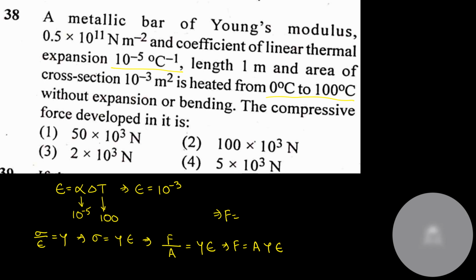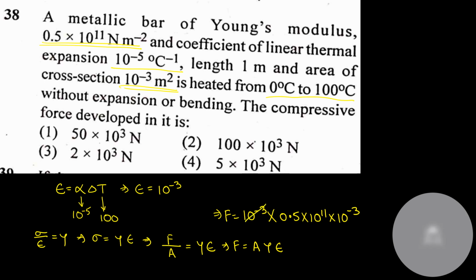Area is nothing but 10 to the power minus 3. So 10 to the power minus 3 into Young's modulus. What is the value of Young's modulus? 0.5 into 10 to the power 11. And what is the thermal strain? Thermal strain is nothing but 10 to the power minus 3 into 10 to the power minus 3. So minus 3 minus 3 minus 6 plus 11. This is nothing but minus 5.